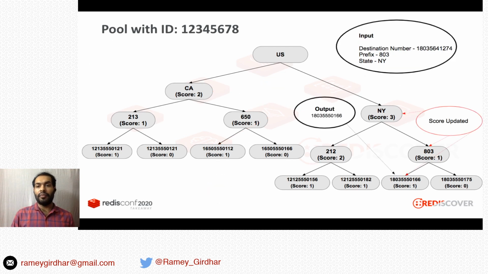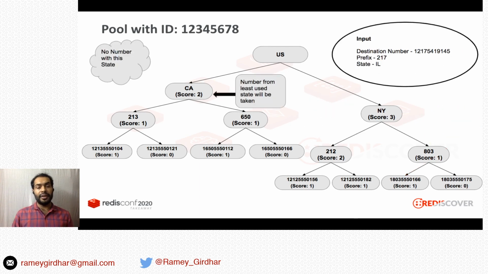Next, we took a destination number with prefix 803 in the state of New York. We had numbers with prefix 803, so we just return the number with prefix 803, and the New York state score has been updated to 3. For 803 it's 1, and the number itself is 1.